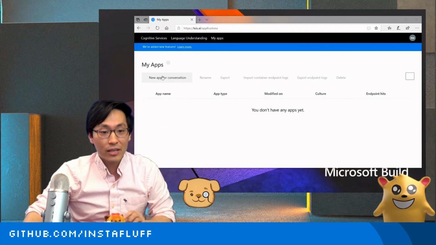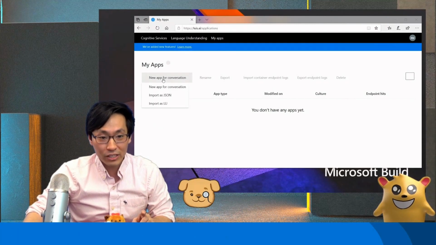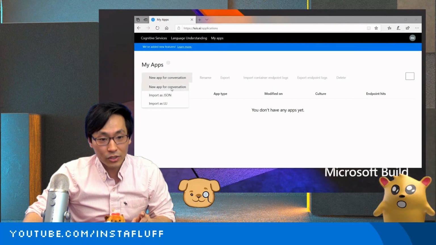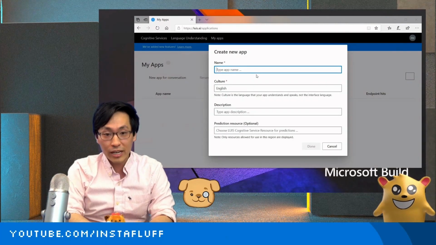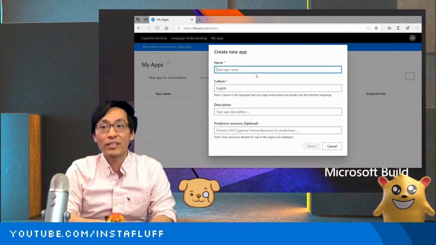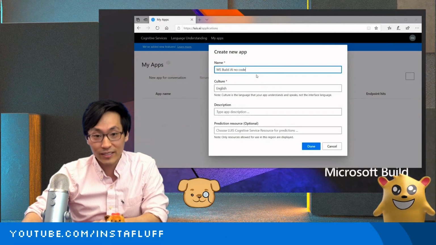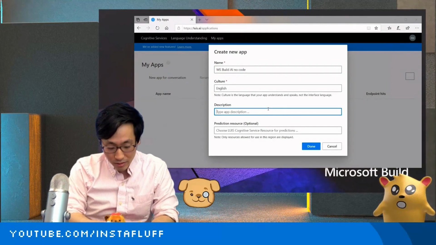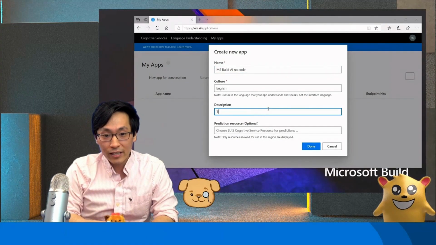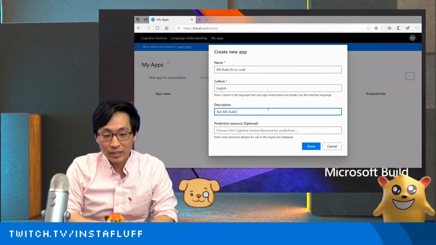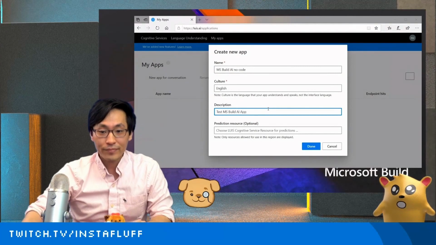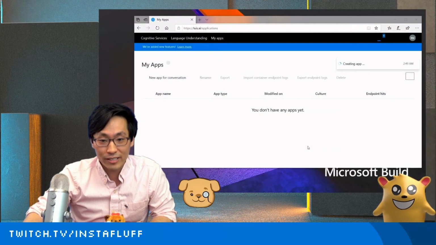So what we're going to do is create a new app for conversation. We'll create a new app like this, and we'll create a name. What should we call it? How about Microsoft Build AI No Code? And the description will say, how about a test MS Build AI app? And then we'll press done.